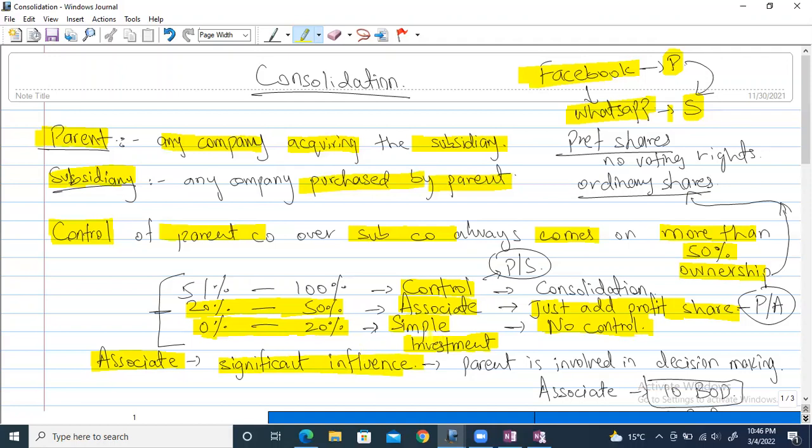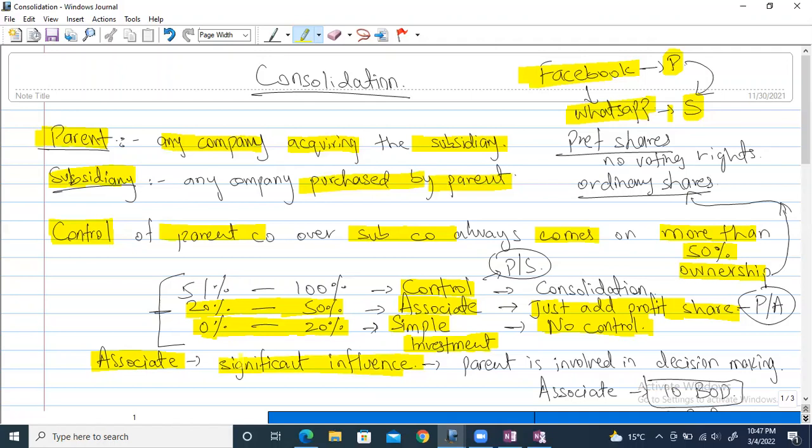Okay, now I was giving you an example of simple investment, right? Let's say I purchased $40 or 40 pounds worth of company shares. So obviously it will be, let's say, 10-15%, right? It will be called simple investment. No one will be ready to hear me in that company if I go to the meetings. But in associate, it's a bit higher consequence.